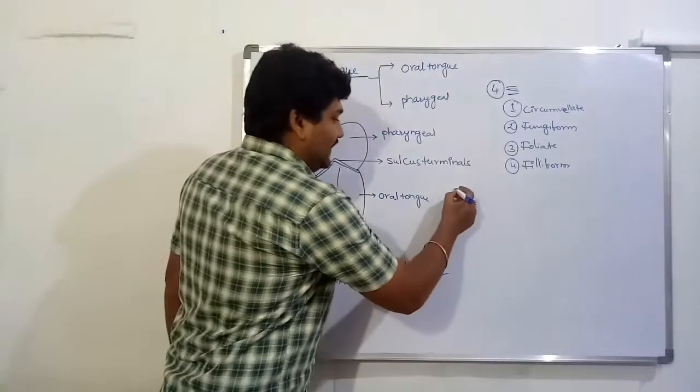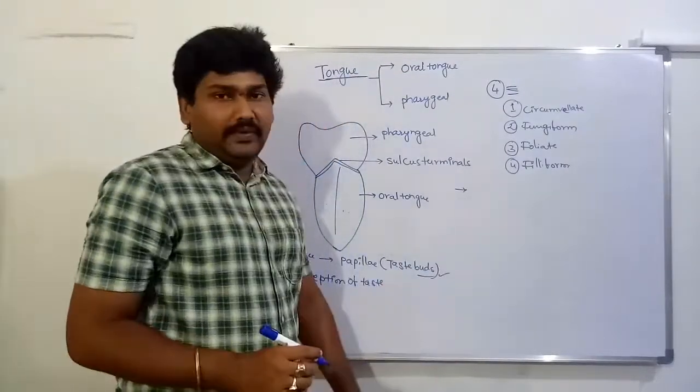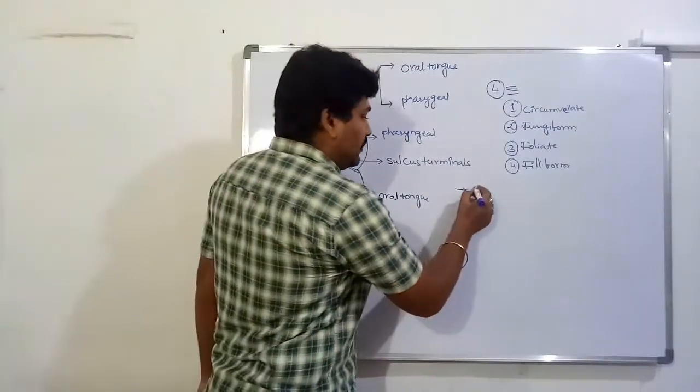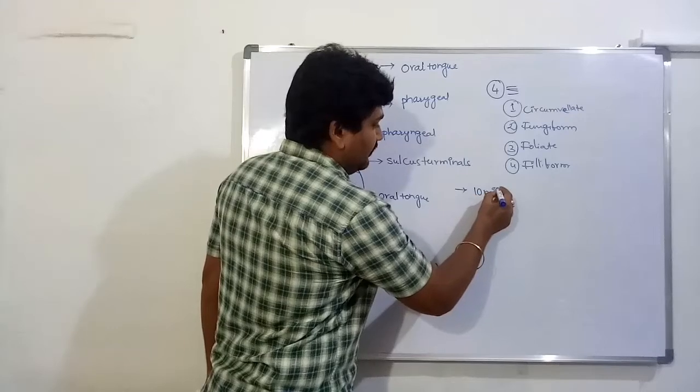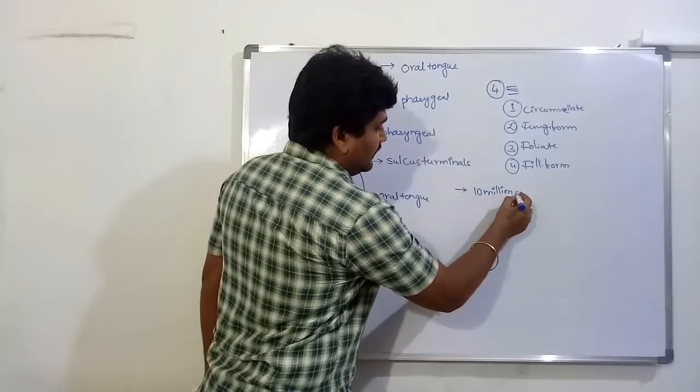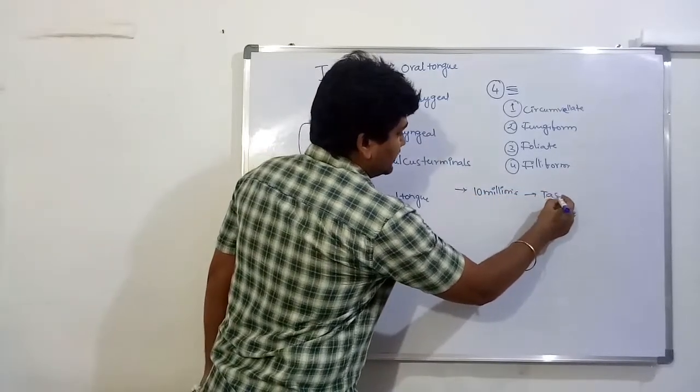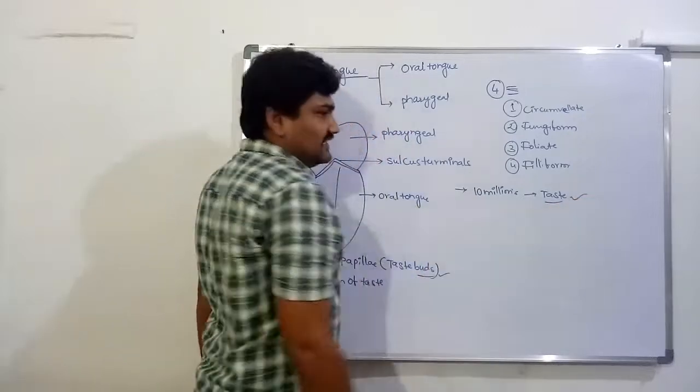In our tongue, a healthy human has about 10 million taste buds, which are active.